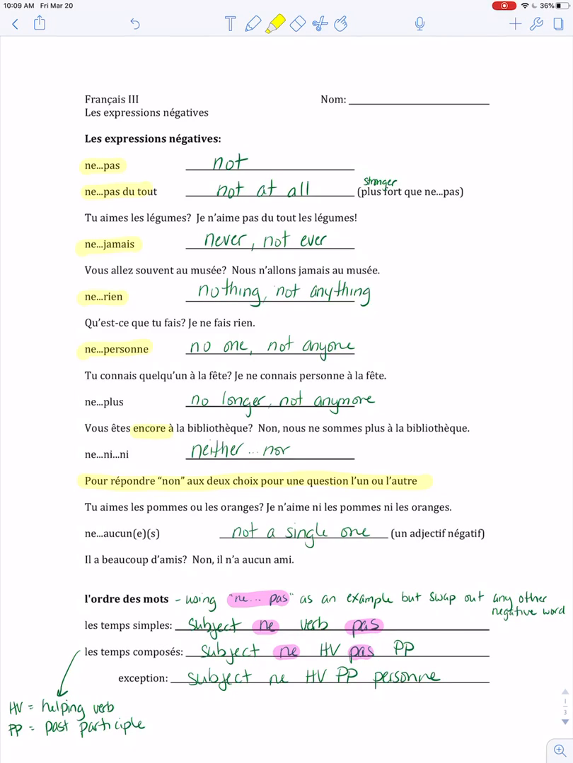So we'll talk in a minute about where these go, but with the ne ni ni, you're putting each ni in front of each option. So the first choice was les pommes, so ni les pommes. Second choice was les oranges, ni les oranges in your answer.